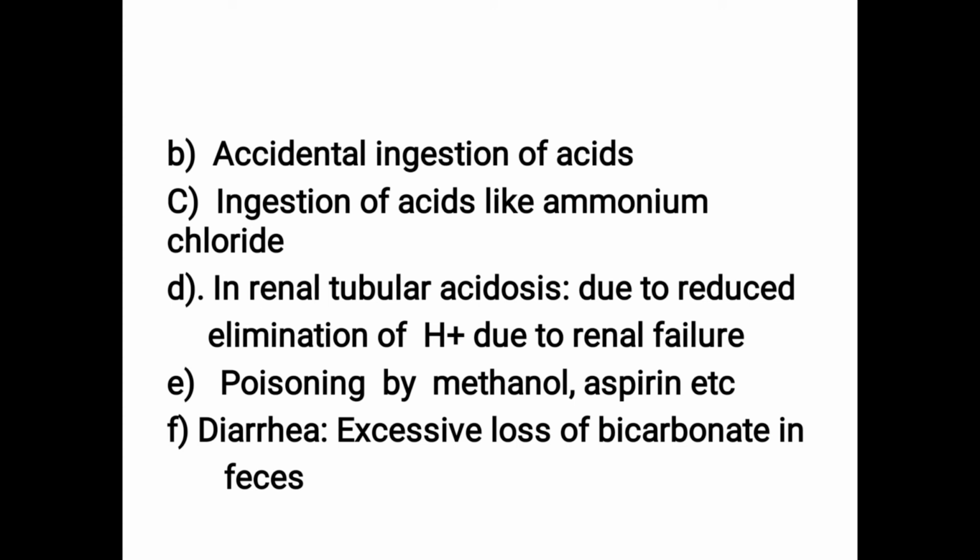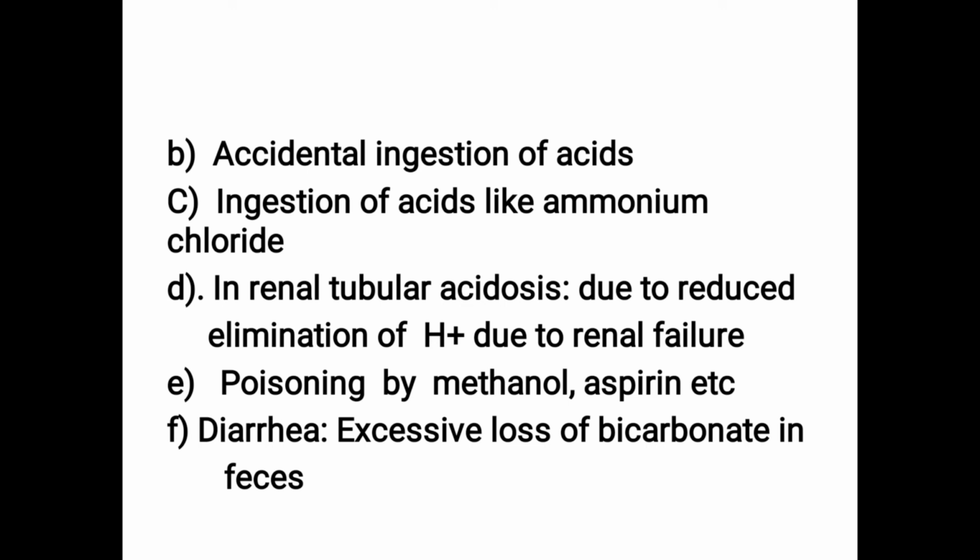And diarrhea is also one of the causes of metabolic acidosis: excessive loss of bicarbonate in the feces. So bicarbonate level is low, which means alkali reserve is low, so pH decreases, so acidosis. These are some of the reasons for metabolic acidosis.